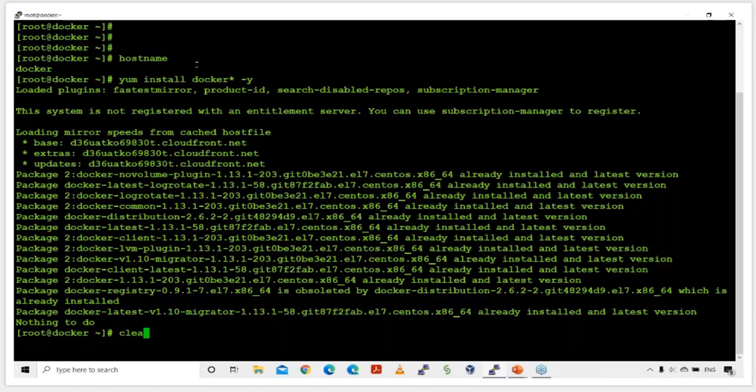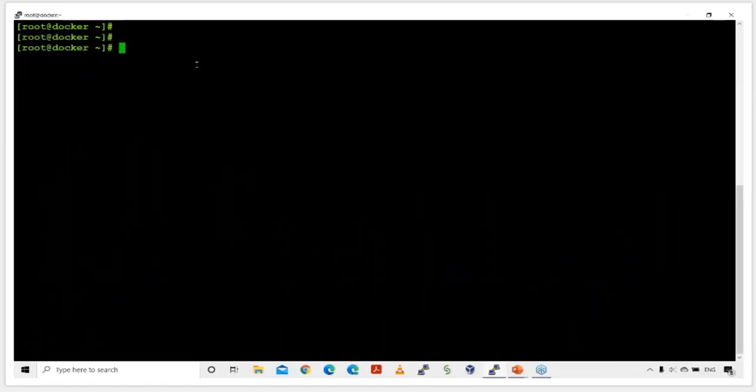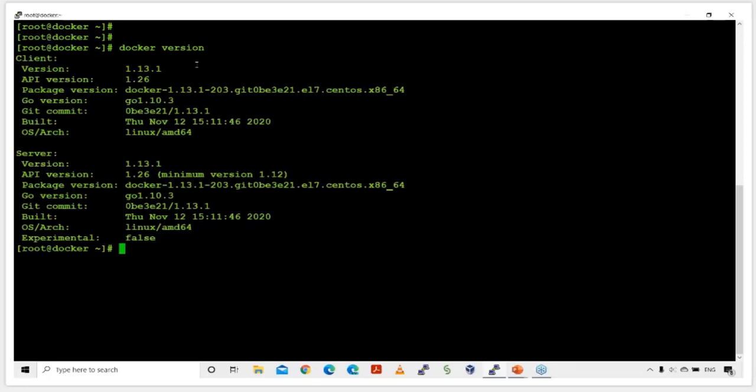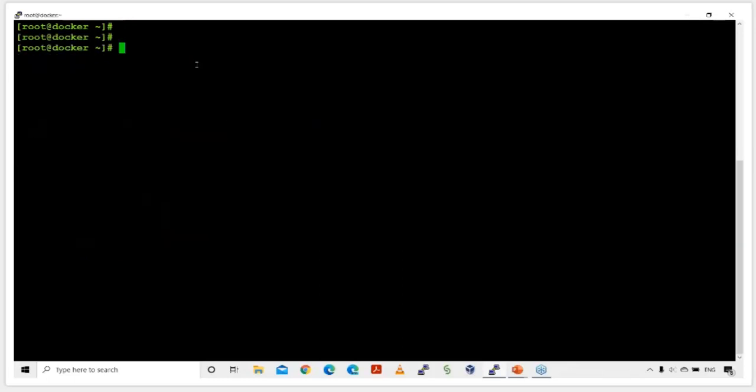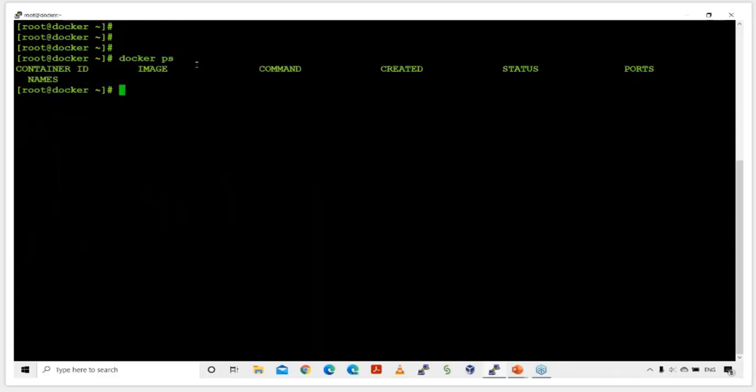Once the packages are installed, how can you confirm that it is installed or not? You can use a simple command called docker version to check the version of Docker. You can see that version 1.13 is installed in this machine. As well, if you want to see whether any container is running inside this machine or not, you can use this basic command called docker ps.